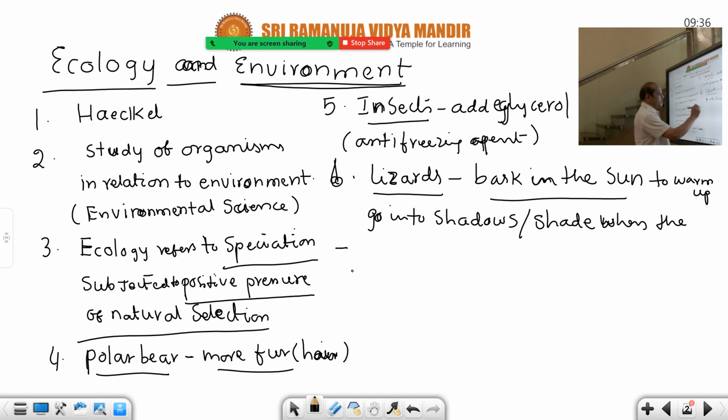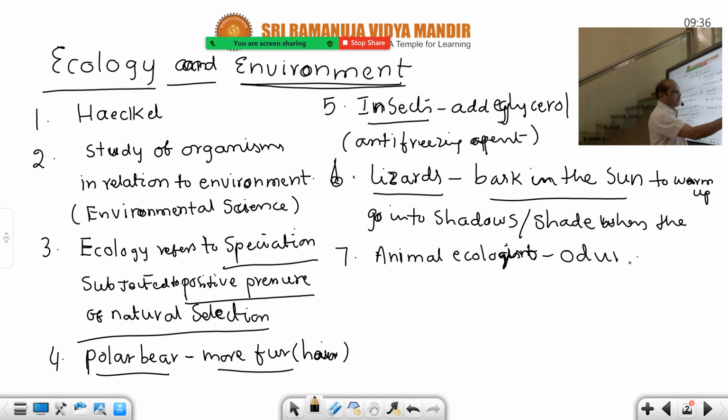And a famous animal ecologist, Odum. Famous animal ecologist is there, you know. He is Odum, a modern ecologist also. Odum described. In the academy book, if you turn the first page, the second page, you see that first paragraph, animal ecologist Odum.